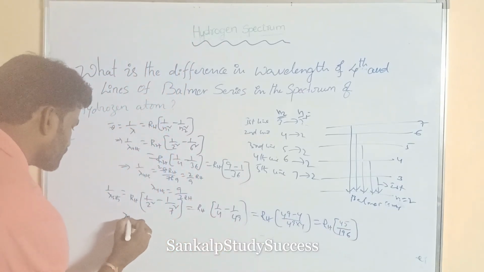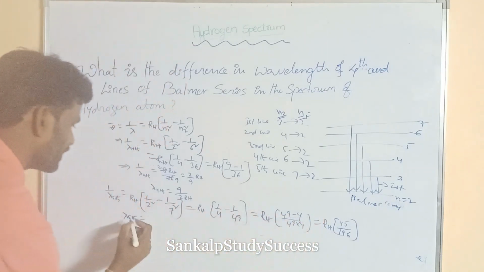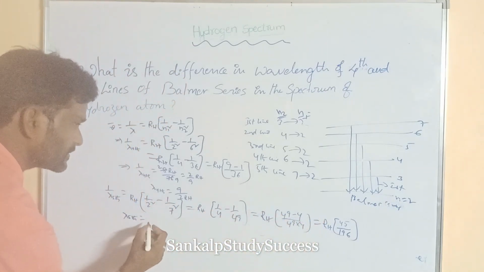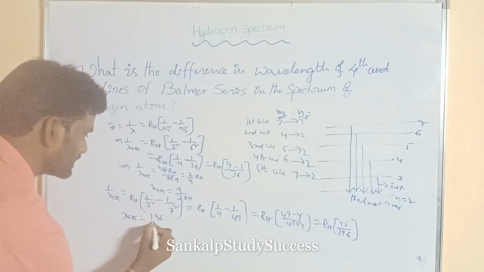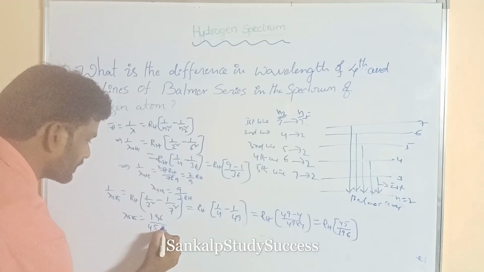Now this is the 1 by lambda value, so lambda of the 5th line is equal to 196 by 45 RH.